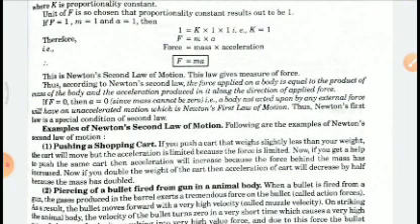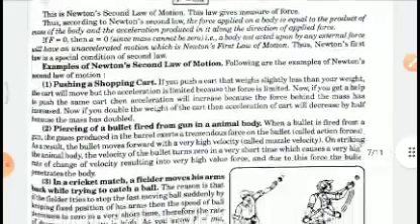Right. The following examples are pushing a shopping cart. If you push a shopping cart that weighs slightly less than your weight, the cart will move, but the acceleration is limited. Piercing a bullet from a gun into an animal body. When a bullet is fired from a gun, the gases produced in the barrel exert a tremendous force on the bullet, causing action force, and as a result, the bullet moves forward with a very high velocity. And when it pierces any body, it slowly retards and comes to an end.